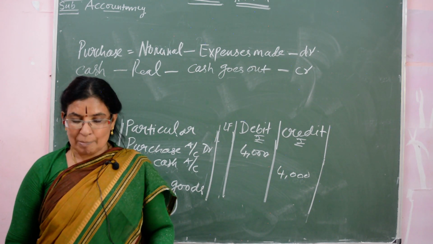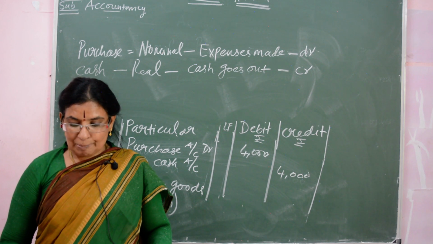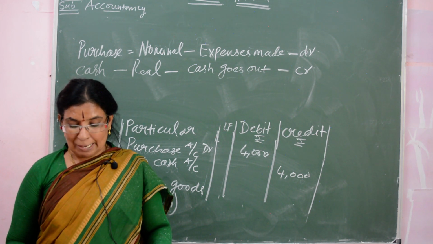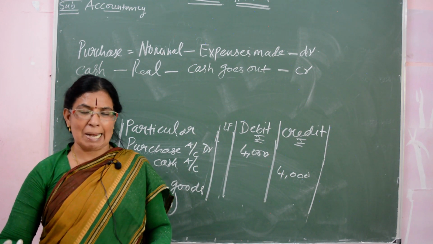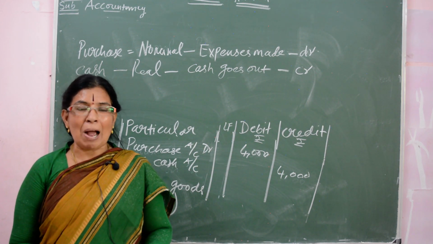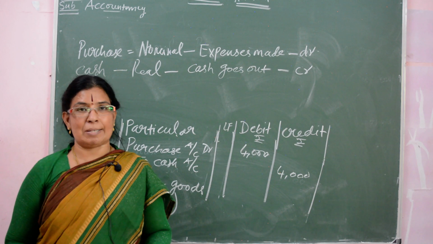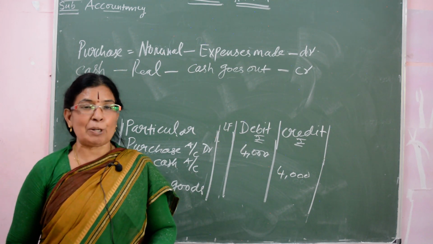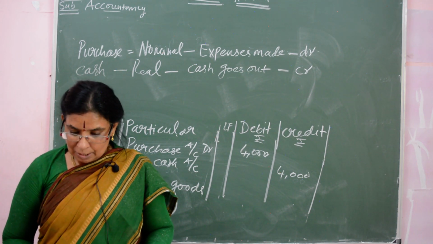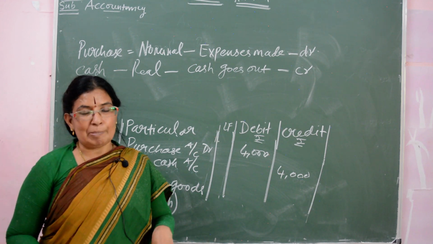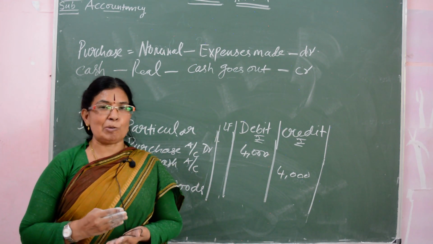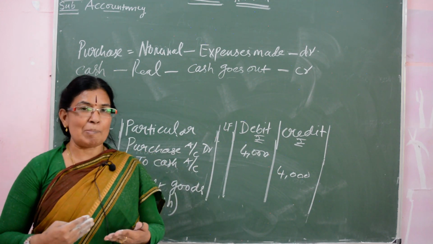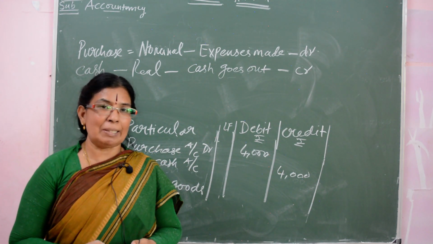Now what is meant by the matching concept? Expenses relating to a particular period are to be matched with the revenue. Whatever the revenue, whatever the income that comes, you have to match it with the expenses according to our particular period. Relating to the period means 2019 to 20, 20 to 21. So each year you have to match the expenses with the revenue.